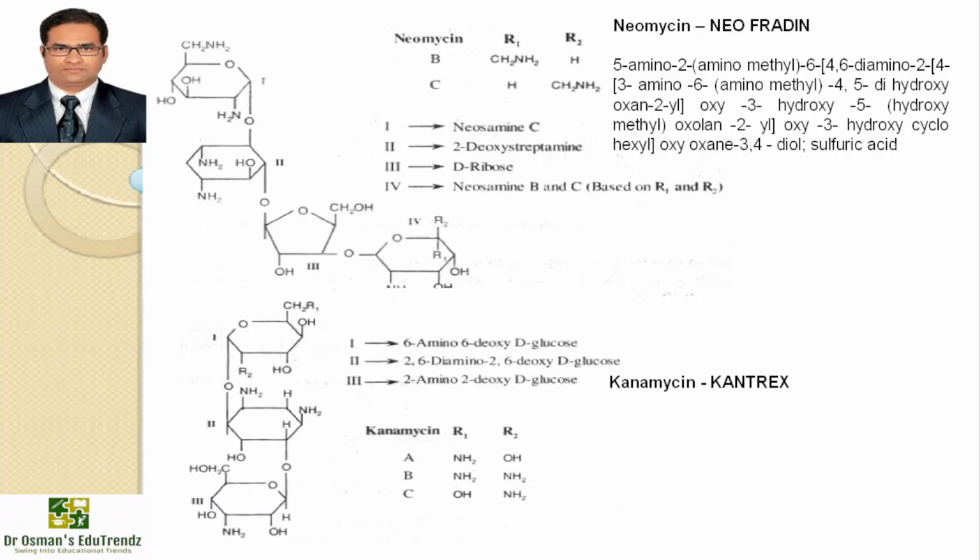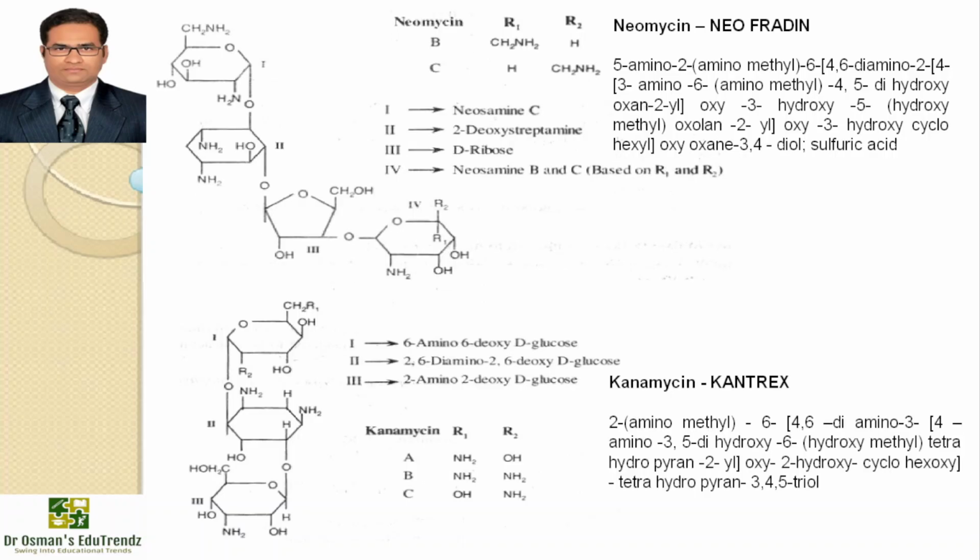Kanamycin is available with the brand name Kantrex, and you can see the substitutions R1 and R2 in the structure. Ring 1 is 6-amino 6-deoxy D-glucose, ring 2 is 2,6-diamino 2,6-dideoxy D-glucose, and ring 3 is 2-amino 2-deoxy D-glucose, where we can substitute R1 and R2 to get different types of kanamycin A, B, C. The IUPAC name is on the screen. Kanamycin is isolated from Streptomyces kanamyceticus, and it is active against Mycobacterium and mainly intestinal bacteria.